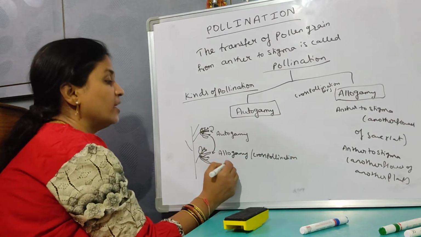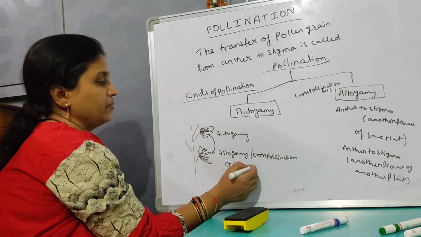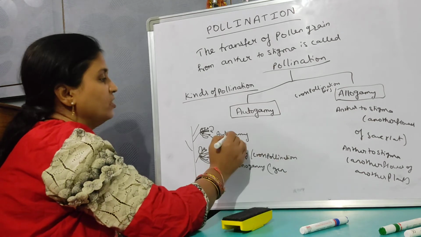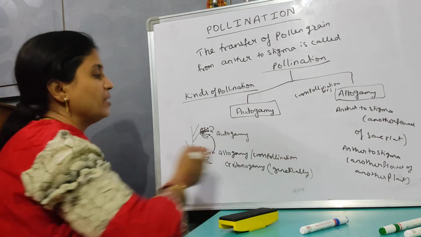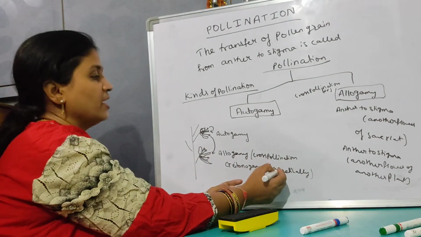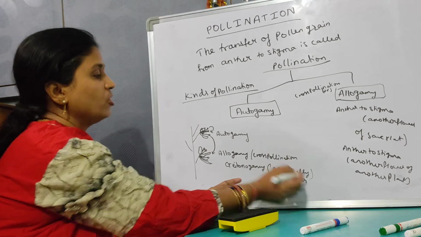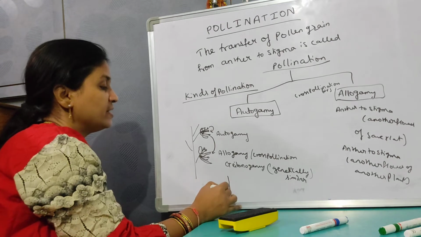A specific name is there for this; it is called geitonogamy. Here, these are genetically the same. Both are genetically similar. Autogamy and geitonogamy are genetically similar because they belong to the same flower. So that is geitonogamy. Now, in the other pollination, what happens?